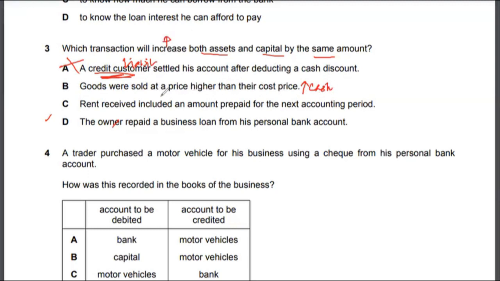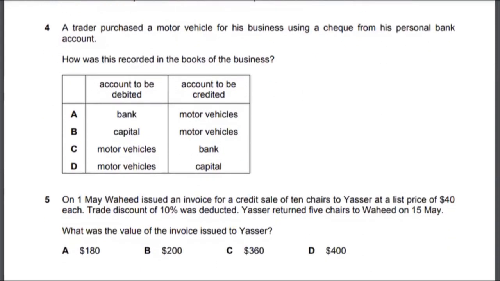Let's look at what else happens here. Goods were sold at a higher price than their cost price, this also means that the company will make higher profit, which in turn contributes to an increase in capital. So the correct answer to multiple choice three would be option B. Let's look at multiple choice four.